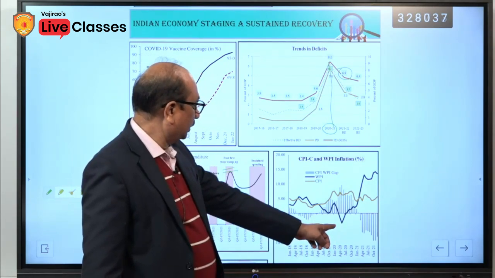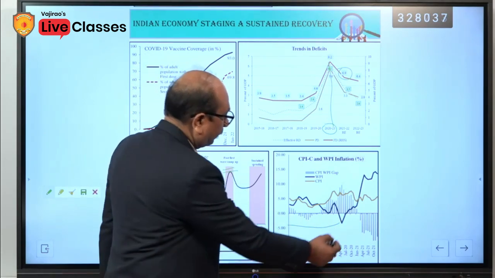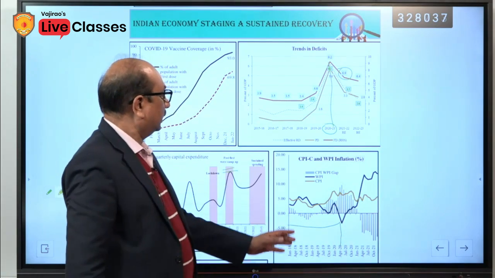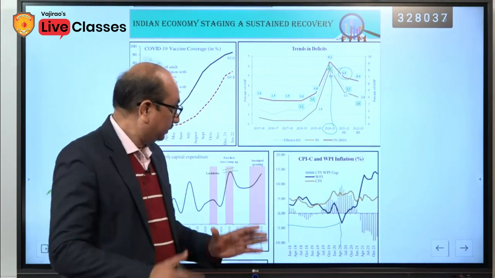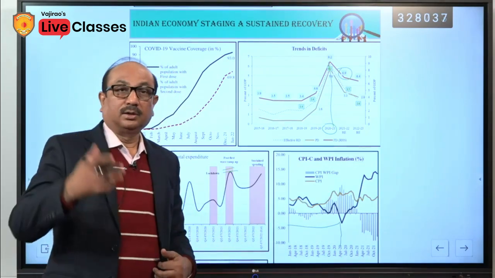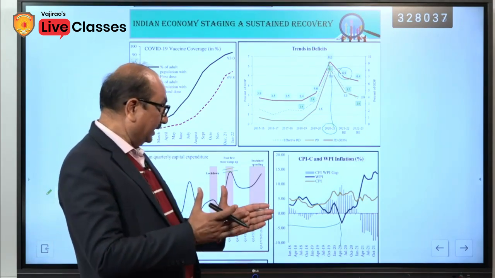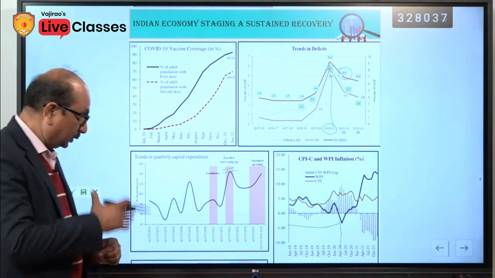In April 2020 it was in minus. Started recovering and started moving up, and even now it is around 13-14%. So, in this way there is a wide gap between CPI and WPI inflation rate. So, it shows the trend.